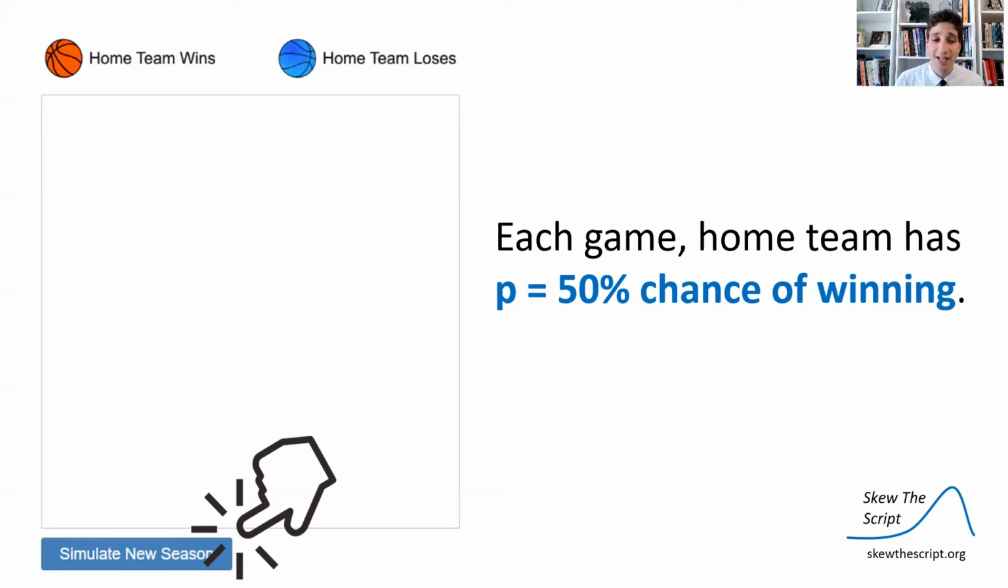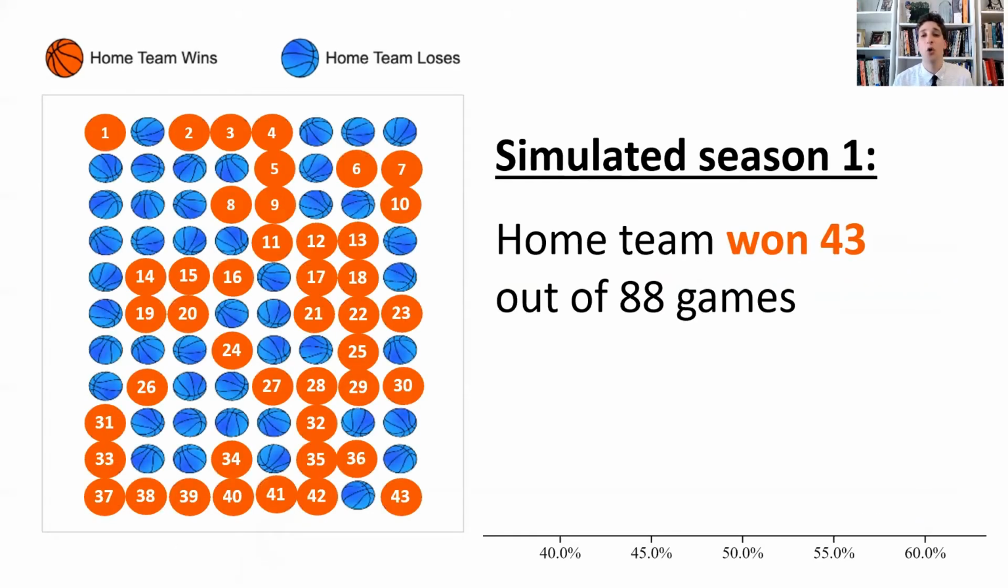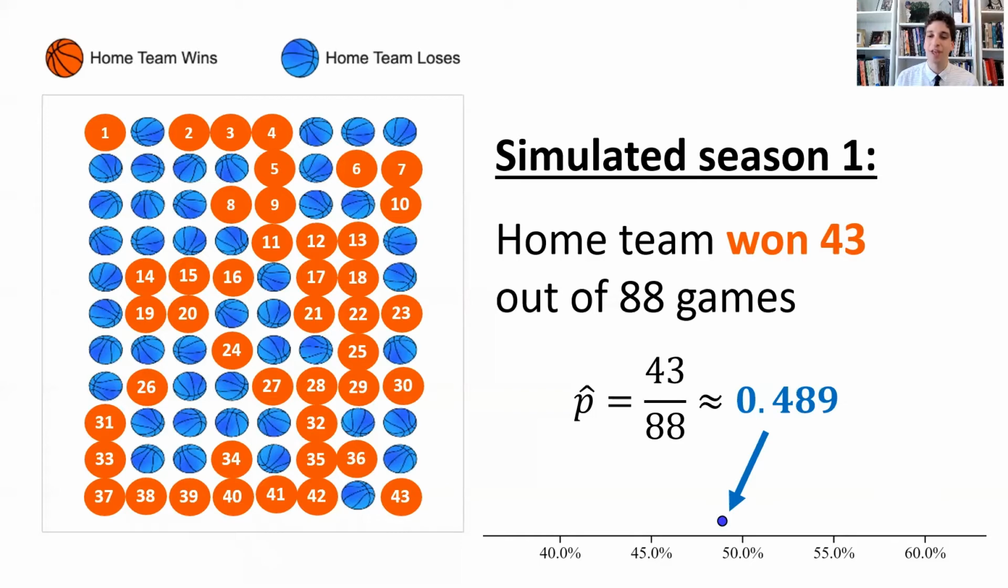So what this screen did was it played 88 games and it randomly assigned the home or away team to win with 50% probability. This is simulating the world in which the home team has no advantage, so it's a 50% chance they win each time. So let's go ahead and click and simulate a season. So here's a simulated season, and if we count it up, we see that the home team wins randomly 43 out of the 88 games played. So 43 out of 88, that's about 48%. So we could label that right here on our dot plot. So a little bit less than 50%, but pretty close.